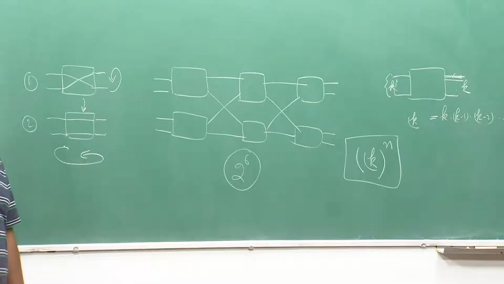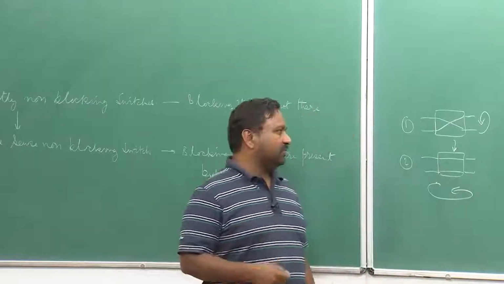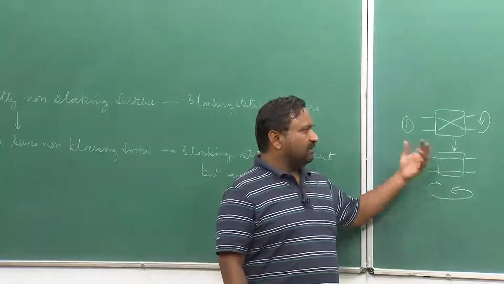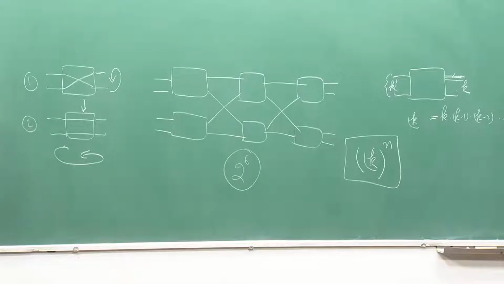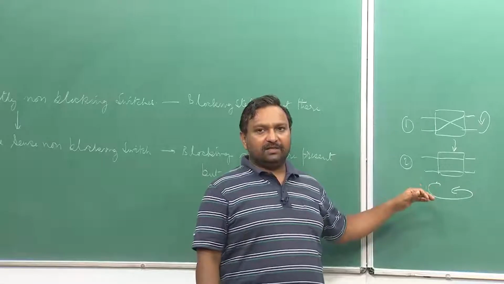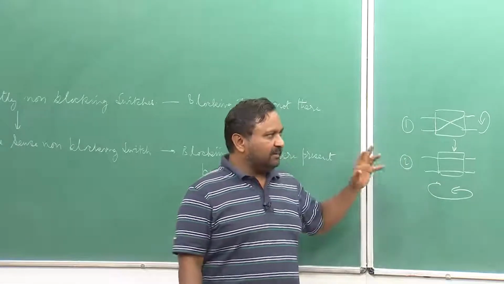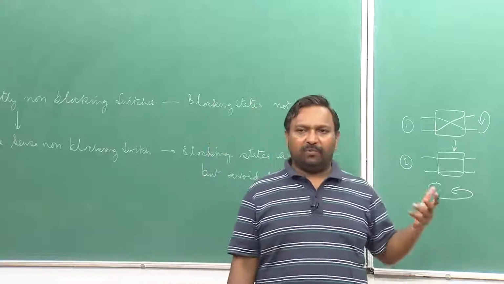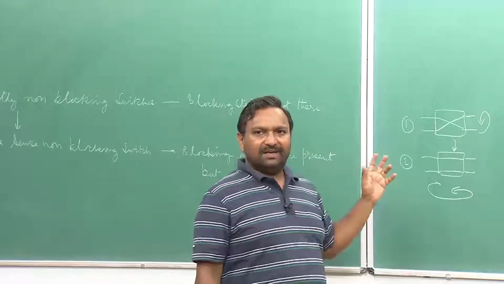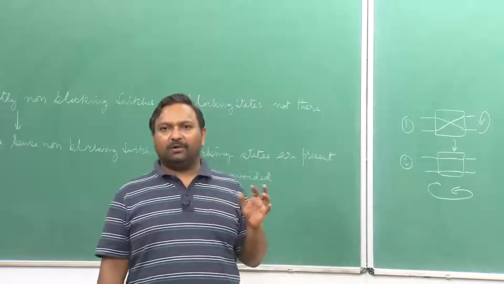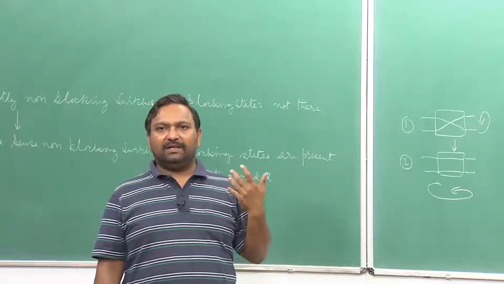I am not looking at a specific pattern. I am looking into the geometrical pattern which, by translation or by moving the switches around or by rotating them, can be converted from one form to another. They are all equivalent configurations. So, let me take an example of a 4 by 4 but 2 stage switch and try to give an example how the equivalence actually happens.